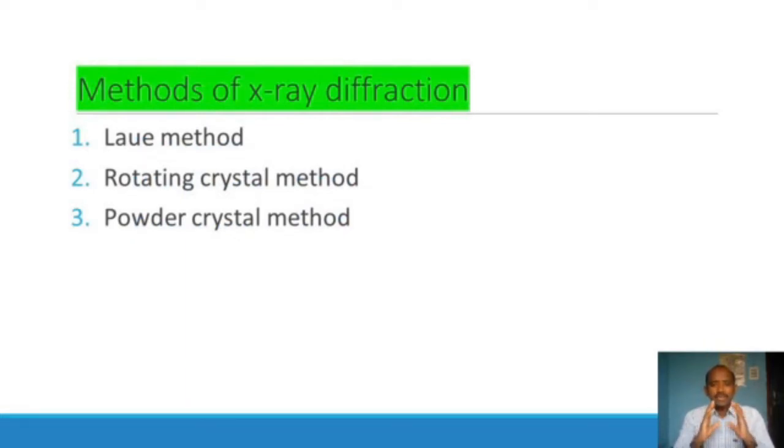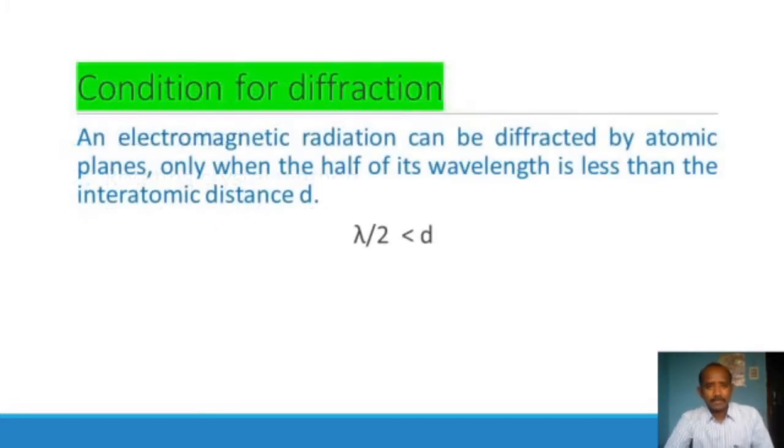Mainly we are using three methods, that is the Laue method, rotating crystal method and powder crystal method. From these three methods, we can study the crystal structure, but we are not going to discuss the Laue method, rotating crystal method or the powder crystal method in this session. In the next session, we would discuss the powder crystal method, but in this session, we are not going to touch upon that.